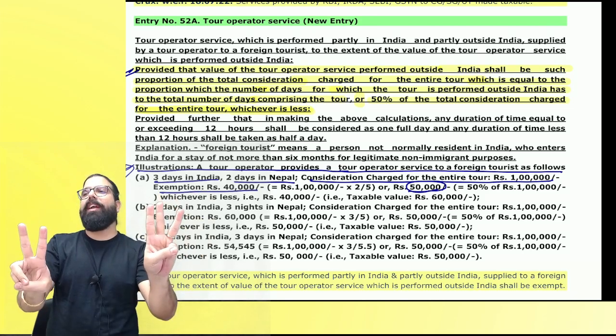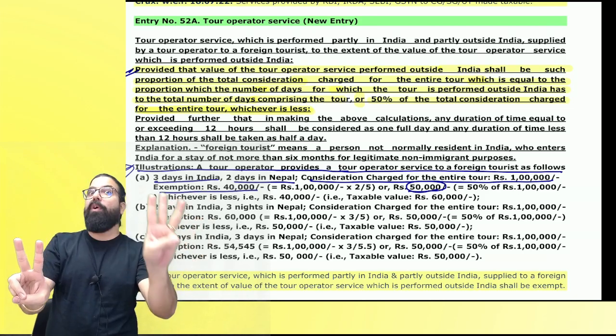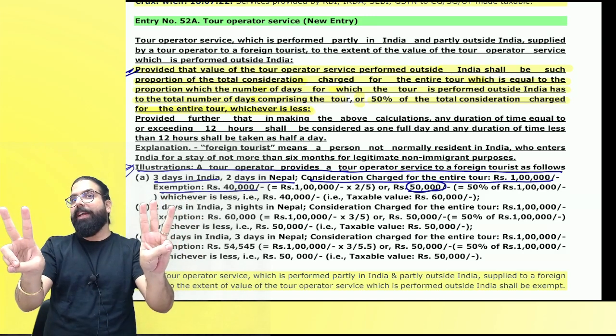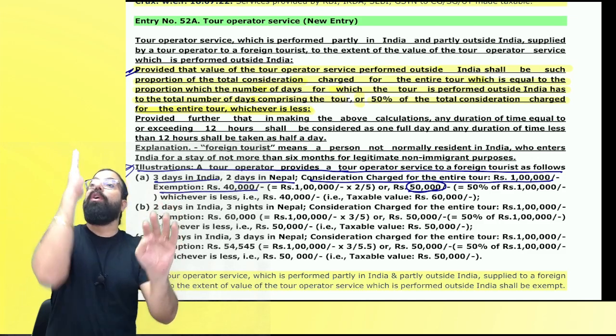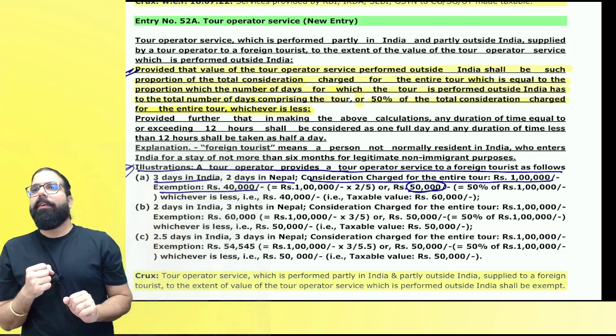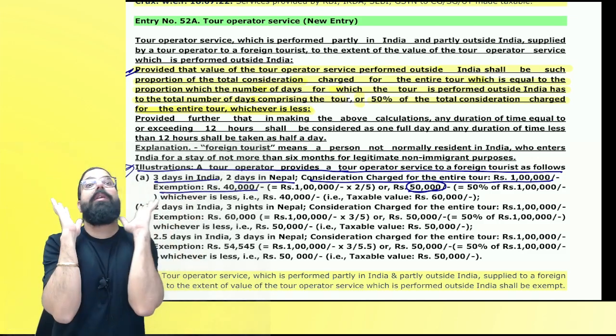3 days in Nepal, 2 days in India. 60,000 for Nepal, 40,000 for India. But the 60,000 exemption you will not get. You will get exemption only up to 50%. 50% of the consideration only will be given as exemption.